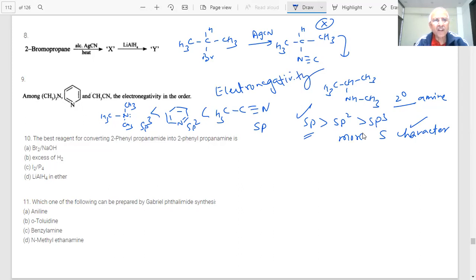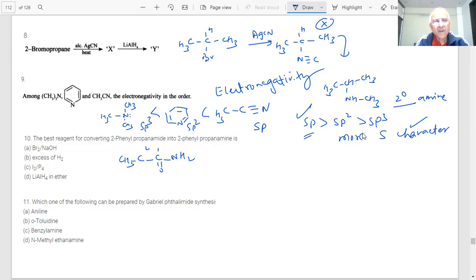The best reagent for converting phenyl propanamide to phenyl propanamine is... This will be the third option, I2 in P4.